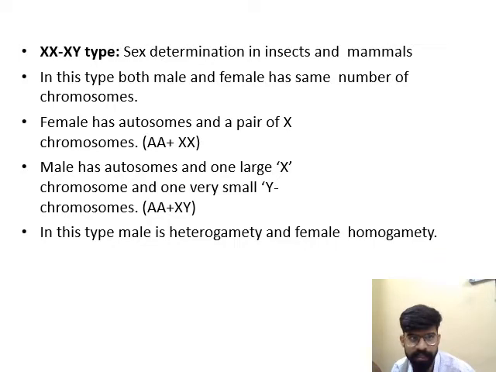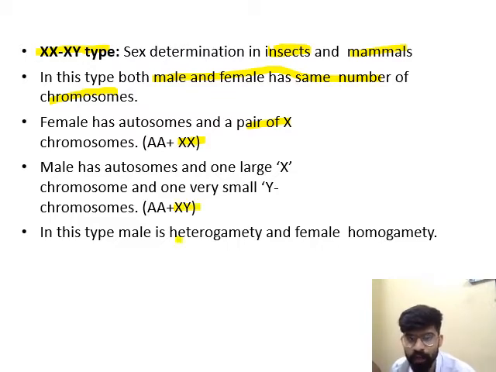Next type is XX-XY type. This sex determination takes place in insects and mammals. In this type, both male and female have the same number of chromosomes. Female has autosomes as well as a pair of chromosomes known as XX. Female has XX chromosomes and male has XY.